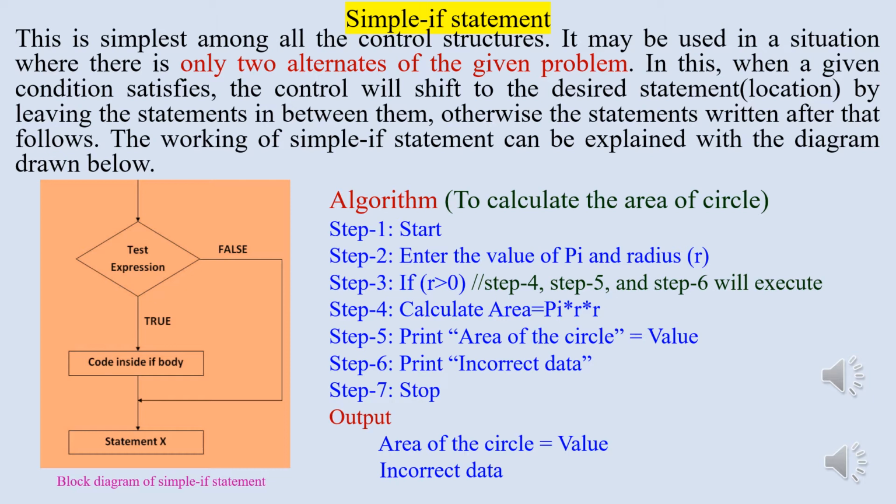If the value entered is positive, then step 4 and step 5 will execute, which will calculate the area and print its value. At the same time, as step 6 is written after that, it will also execute, and we get the output as area of the circle equal to the value calculated, then incorrect data, which leads to confusion. But if the value of radius entered is negative or 0, only step number 6 will execute, and we get the output as incorrect data.